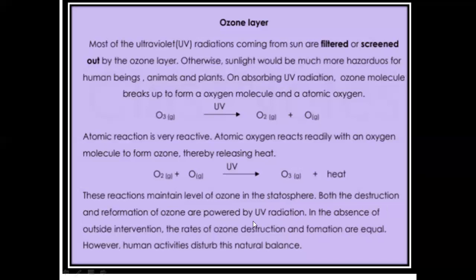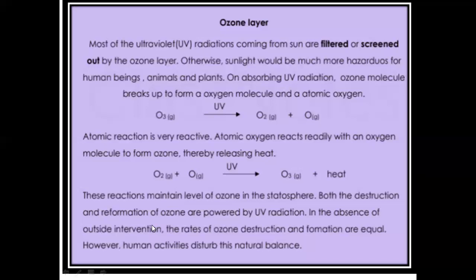Both the destruction and reformation of ozone are powered by ultraviolet radiation. In the absence of outside intervention, the rate of ozone destruction and formation are equal. Without the interference of other molecules, like we know that due to pollution, some substances or radicals react with the ozone molecule and cause depletion of the ozone layer, or in other words, they may cause an ozone hole due to the pollutants.